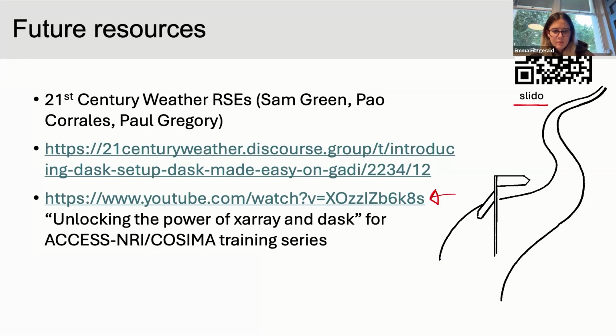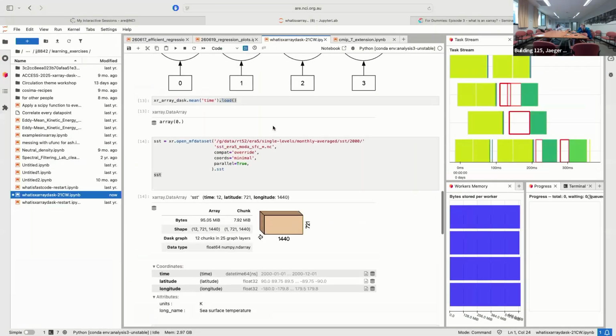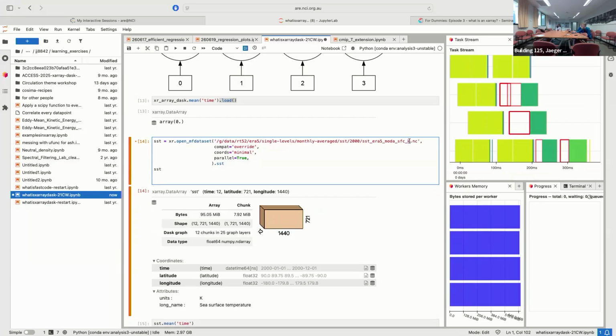Cool. Okay. I think this is the last question in the Slido. How do you recommend dealing with multiple files, like with Error 5, where the climate variables are stored across multiple files? If you're doing initial data crunching to make stuff small, you could handle them individually. Normally what I would do is use open_mfdataset, which is a multi-file dataset command. And then you can give it a thing called a glob string, where the asterisk will pick up anything in that gap. So it'll take anything in this folder with whatever happens to be there. And in this particular case, that's 12 different months .nc.